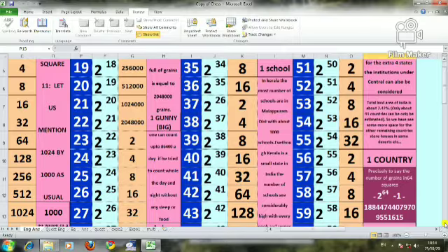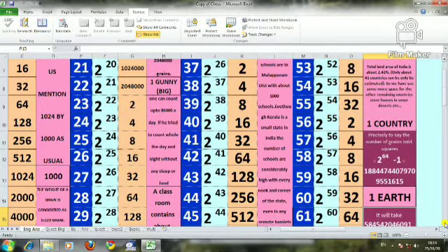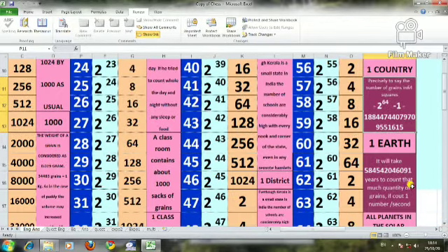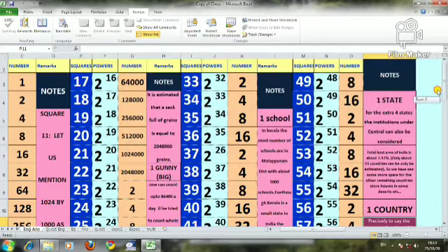Now let's wind up this session today. We can conclude this session by going through some of the footnotes given here. The first one is about the number of grains. See, this is the number of grains. It is a 20-digit number.